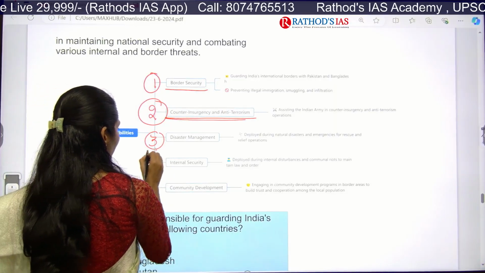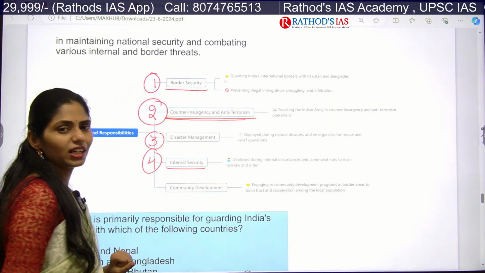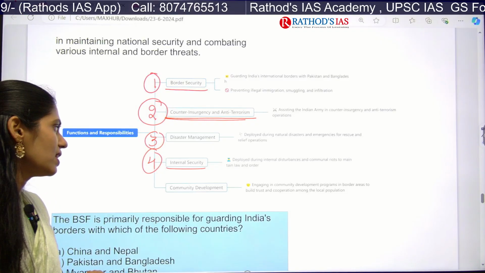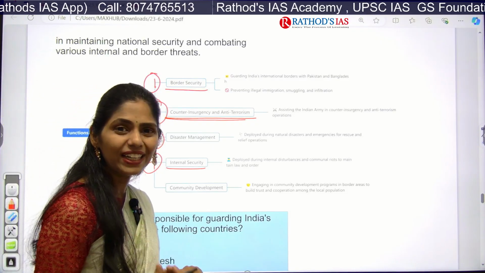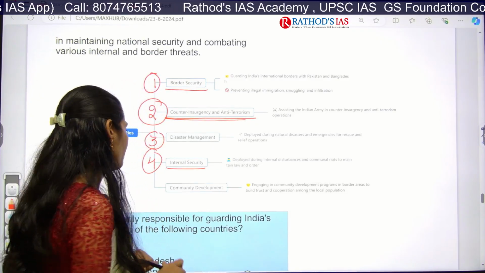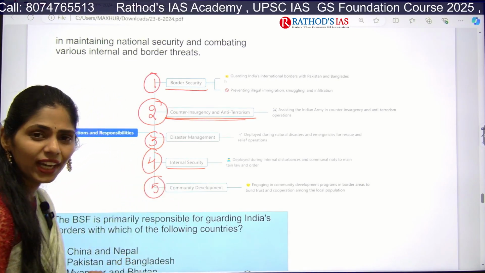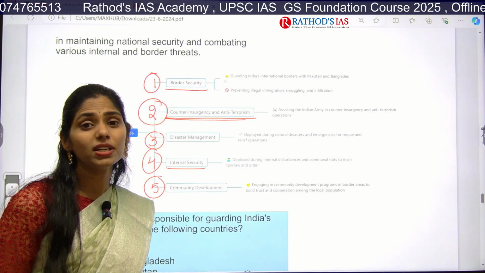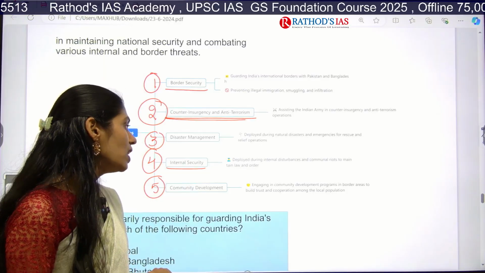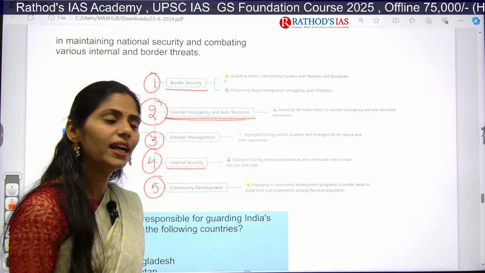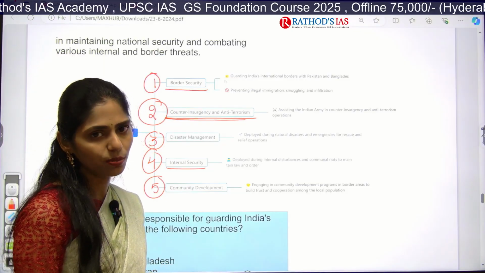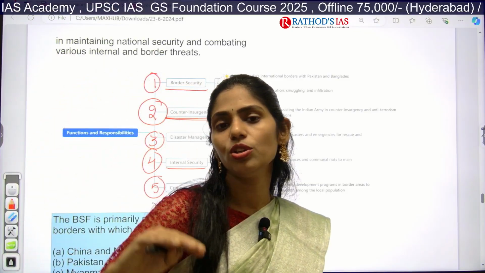And the next one is internal security. Okay, for example, if there are any internal disturbances, communal riots, and to maintain law and order, we can also deploy them. And the fifth one is community development. So to engage with the community and especially to implement community development programs in border areas and to build trust as well as cooperation among local people. So we can also use these forces.